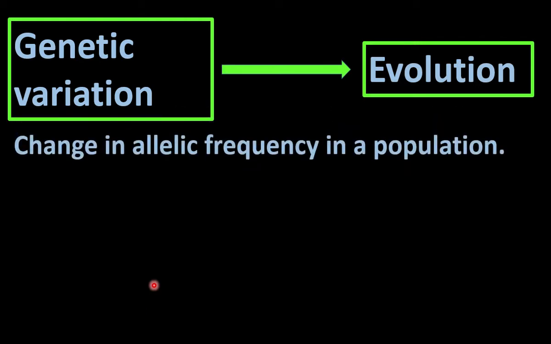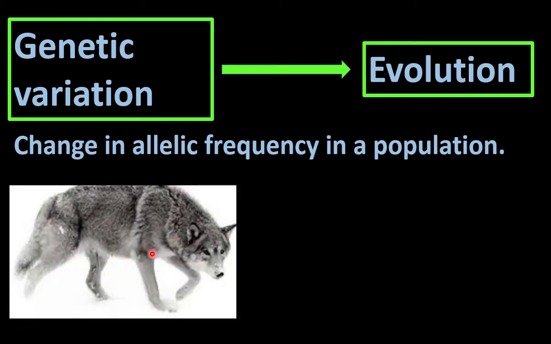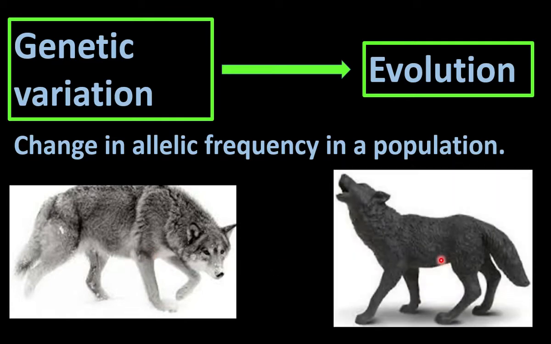Change in allelic frequency in a population leads to genetic variation. This is gray color wolf population. This is black color wolf. When there is change in allelic frequency in a population, sometimes the black color individuals may increase in number. What is allelic frequency? The frequency of, or the proportion of, one allele with another allele.